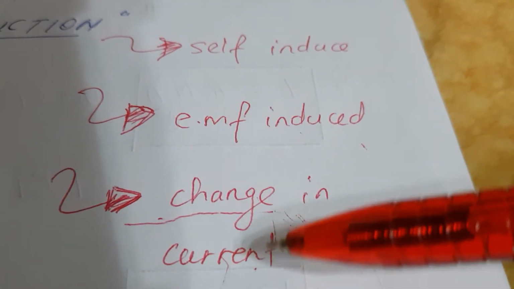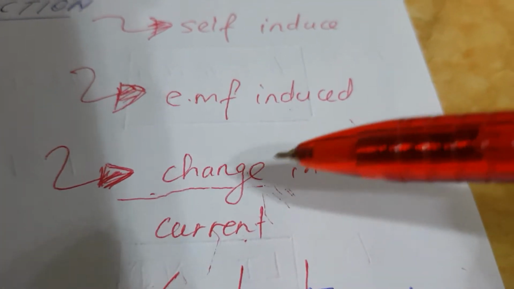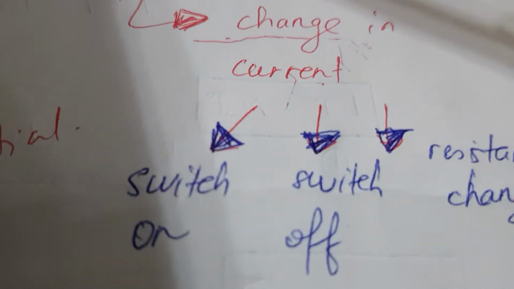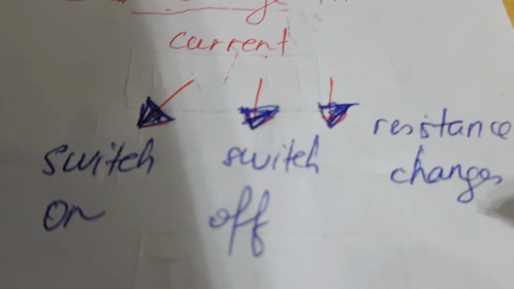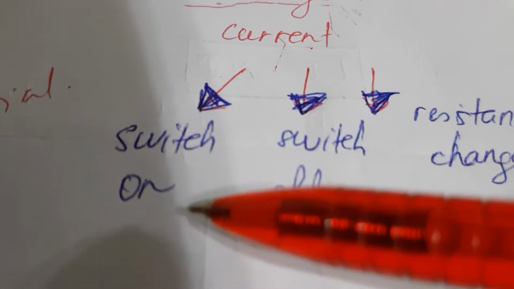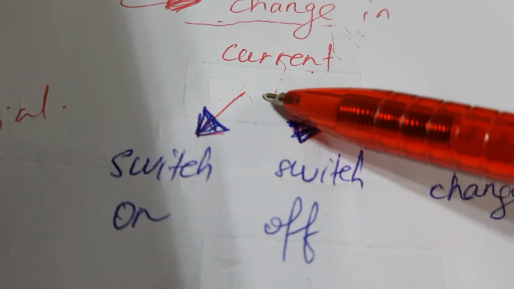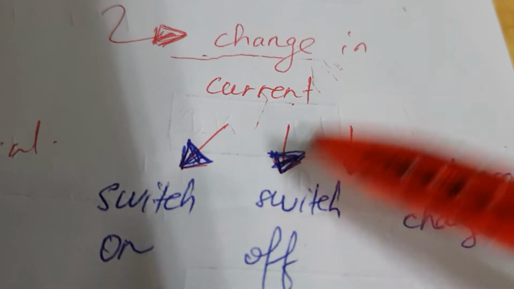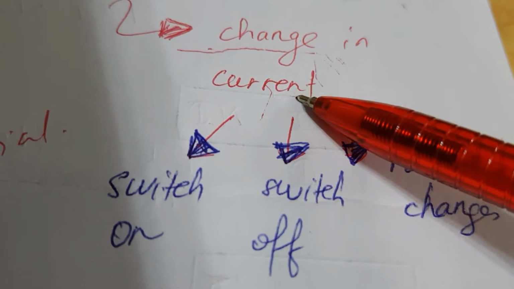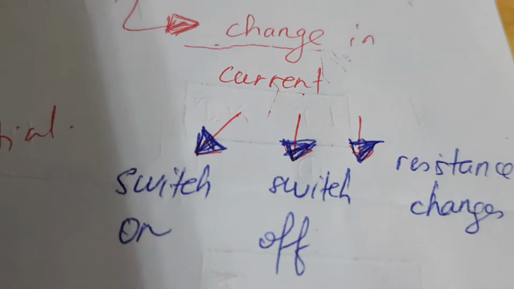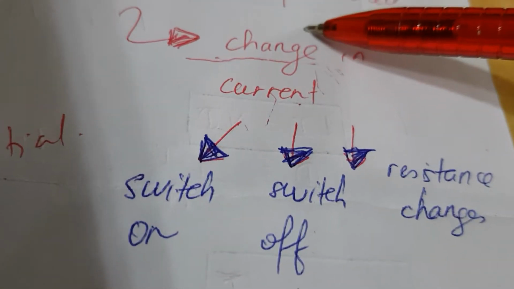Okay, now how is current changing? How are we going to experience a change in current in that coil? It's through these three phenomena: when the switch is on, the switch is off, or resistance changes. Firstly, when you switch on, current is going to increase, from 0 ampere to a higher value. So when it increases, there will be change in current, so EMF will be induced. Then when you switch it off, from a high value of current it's going to drop to 0 ampere again. Therefore, there is going to be a decrease in current, and then there will be a change in current.